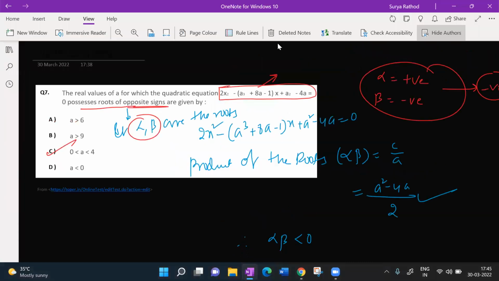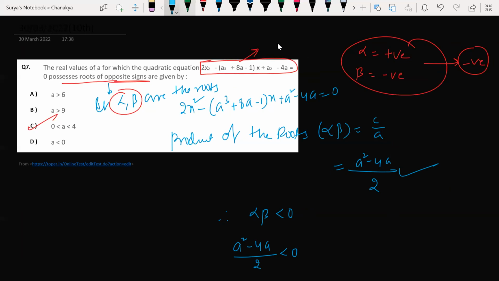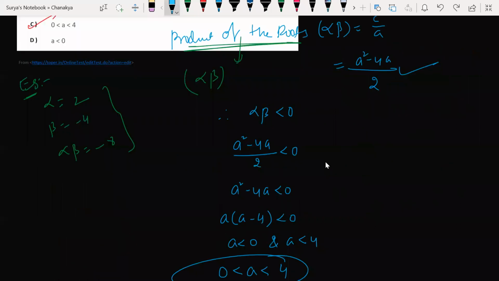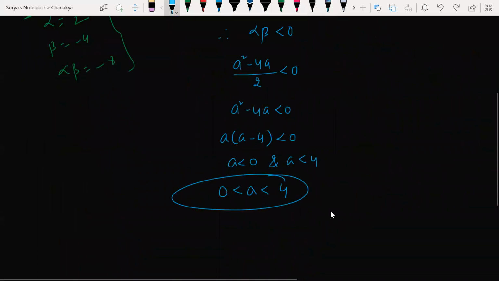So the product of the roots we are taking here. The product of the roots is nothing but alpha beta. For a simple example, let's say alpha is equal to 2 and beta is equal to minus 4. So alpha beta is equal to how much? Minus 8, isn't it? So what is the product? Negative, yes. Negative is nothing but less than 0, or not? Do you agree with my point?